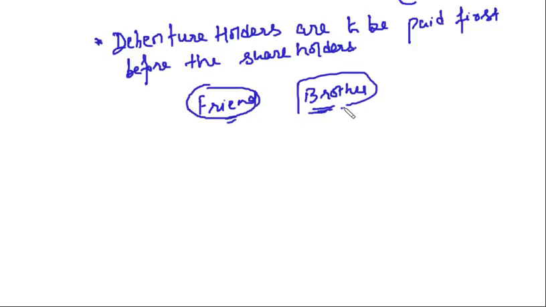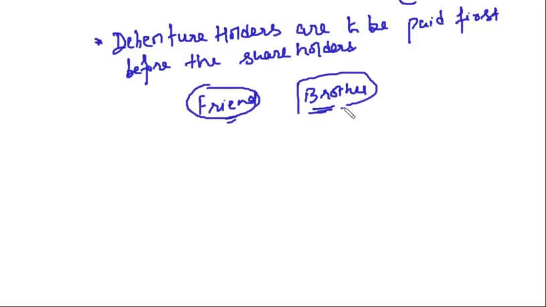then they will settle the in-house liabilities. This friend is your debenture holder and your brother is your shareholder. So first the payment is always made to the debenture holders, then if anything is left will be given to the shareholders. Clear? This thing is very important. Always keep this thing in your mind.